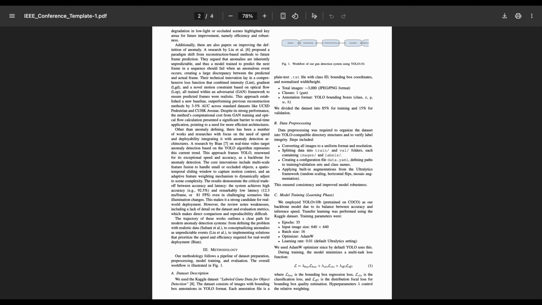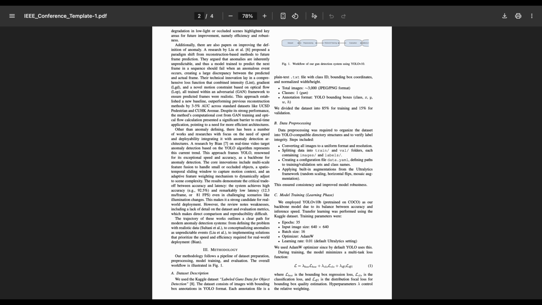So now moving on to our methodology. For our work, we used the Kaggle dataset called labeled guns data for object detection. This dataset contains around 3000 images of firearms, each annotated with bounding boxes in YOLO format. The images include a variety of scenarios, different backgrounds, positions, and sizes of guns, which helped improve the generalization ability of our model. We divided the dataset into two parts, 85% for training and 15% for validation.